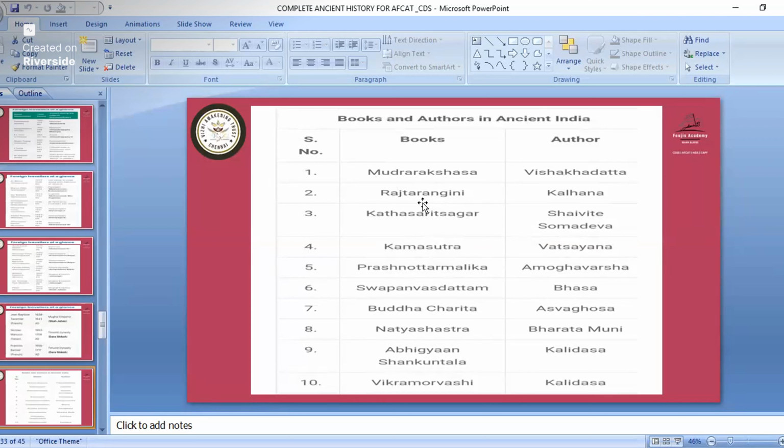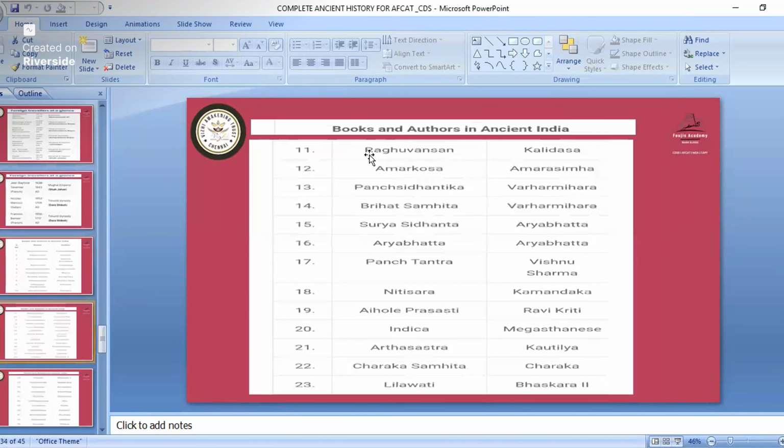So Mudrarakshasa, Rajatarangini, Kamasutra. Then Buddhacharita was written by Ashvaghosha. Then Abhijnanashakuntalam was written by Kalidasa. And Vikramorvashiyam was written by Kalidasa. So Abhijnanashakuntalam written by Kalidasa is important. Okay. Raghuvamsha was also written by Kalidasa. We will study the important ones only.